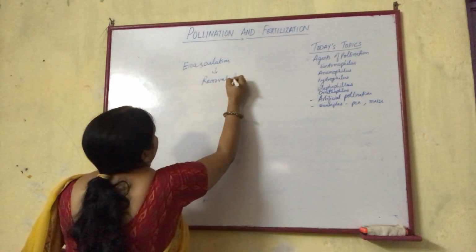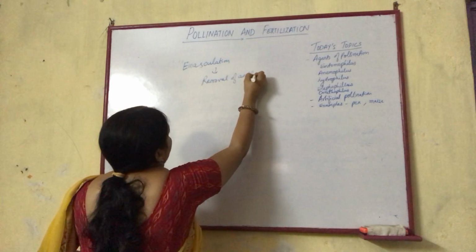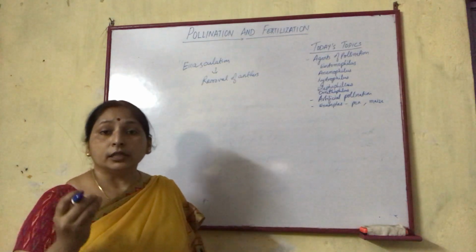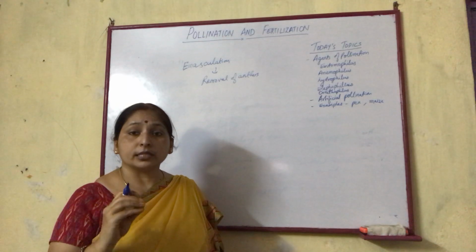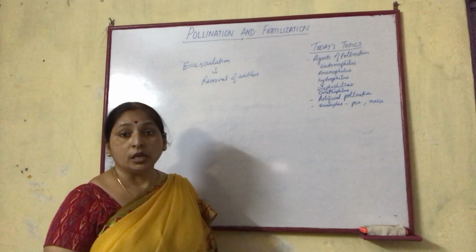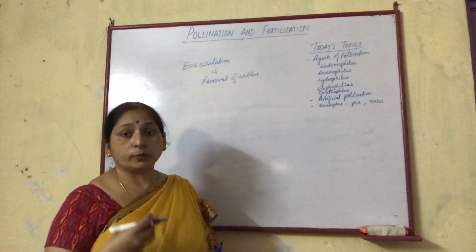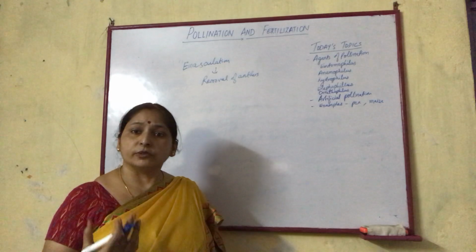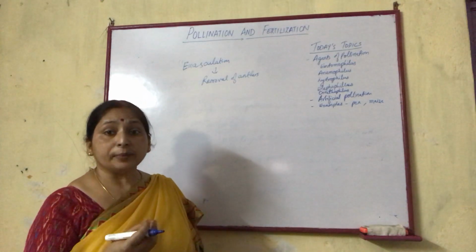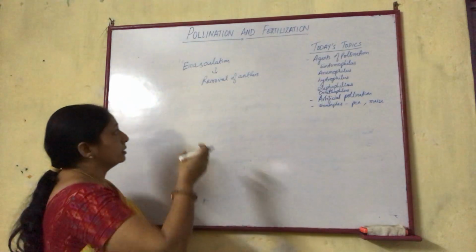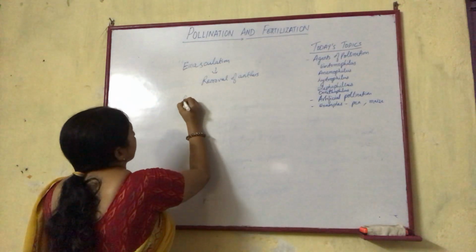Removal of anthers ensures that the pollination process takes place only by the desired pollens which we want to use to pollinate the flower. So emasculation means the masculine part, the male part, is removed. Then one more technique is bagging.